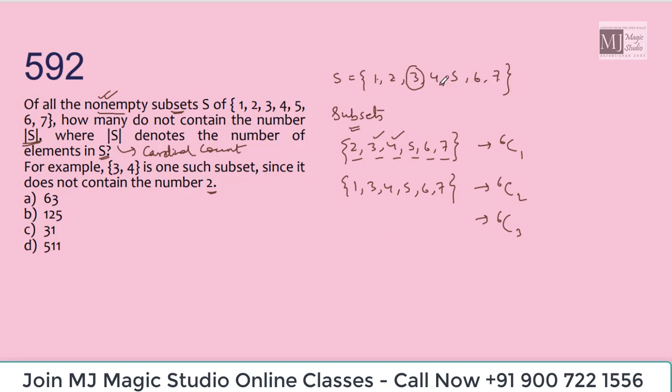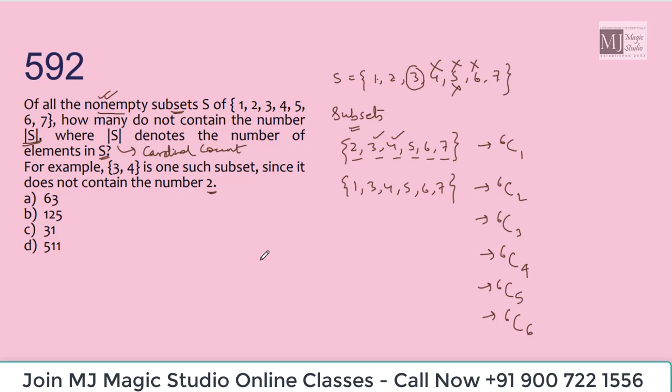When we are choosing 4 at a time, we will avoid 4. Again, in how many ways can we choose it? 6C4 ways. When we are choosing 5 at a time, we will avoid 5, and that can be chosen in 6C5 ways. When we are choosing 6 at a time, we will avoid 6, and that we can do in 6C6 ways. We cannot have a set of 7 elements, because 7 will also appear in that particular set, and that won't be counted as far as the given condition is concerned.